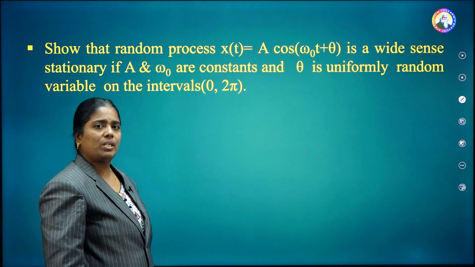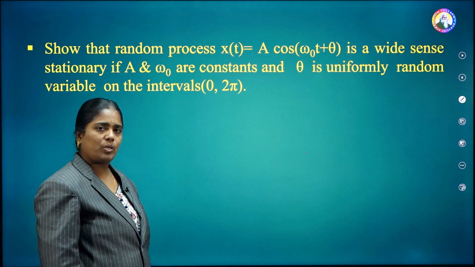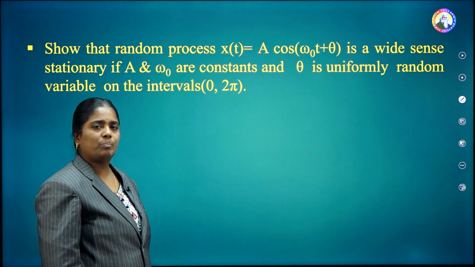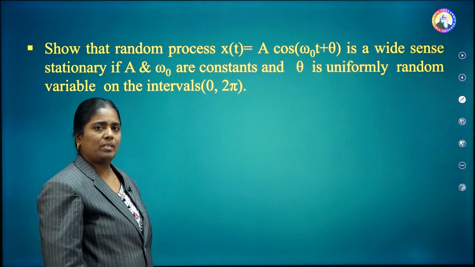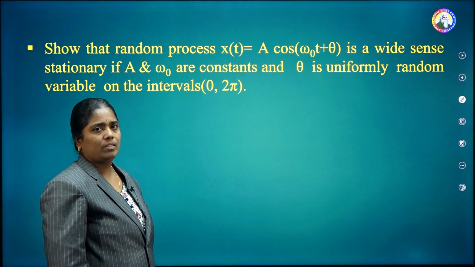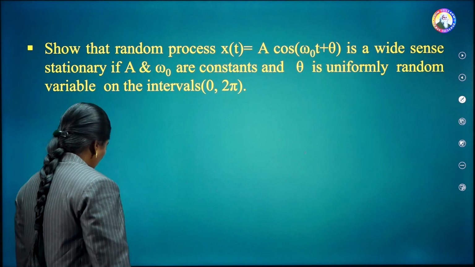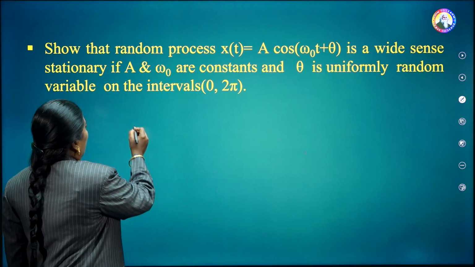For the case of a WSS process, it has to satisfy two conditions. The first one is the mean should be constant and the second one is the autocorrelation function should be a function of tau only. So now to do this problem, consider the given data.